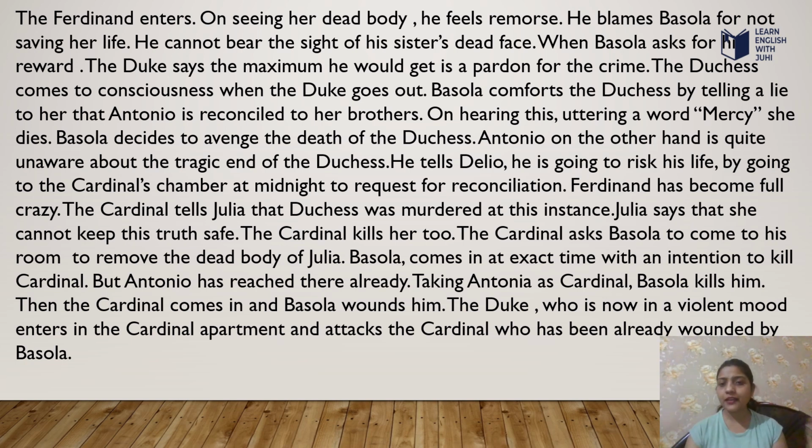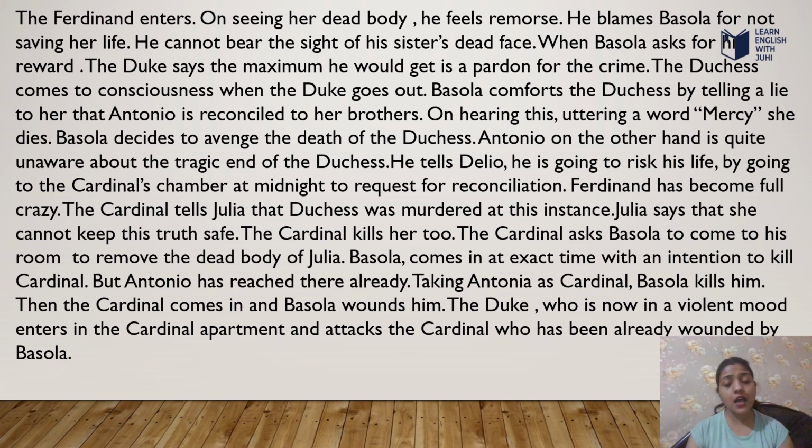Antonio, on the other hand, is quite unaware of the tragic end of the Duchess. He tells Delio he is going to risk his life by going to the Cardinal's chamber at midnight to request reconciliation. Ferdinand has become fully crazy. The Cardinal tells Julia that the Duchess was murdered at his instance. Julia says that she cannot keep this truth safe. The Cardinal kills her too.